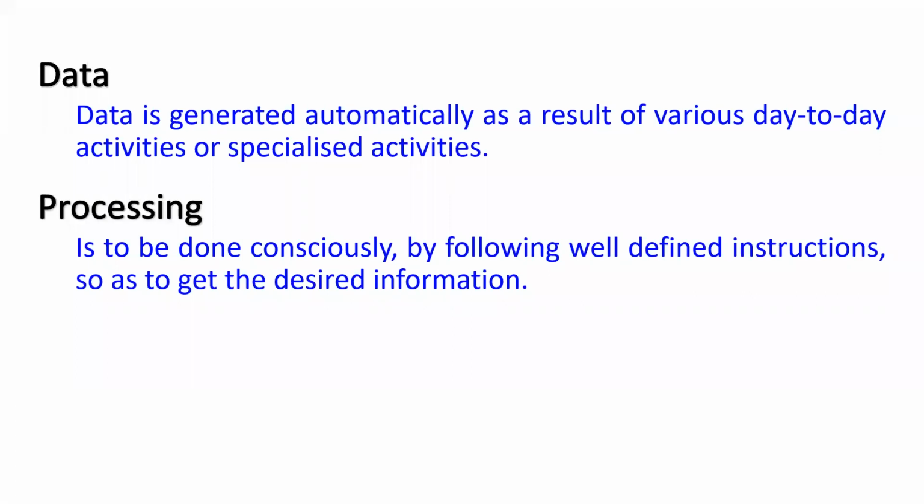For example, employees' data and their salaries data. If we combine this data, then whether we have to create salary slips or we have to create tax reports, for different kinds of reports, we have to follow different types of instructions. So for every report, there are well-defined instructions. So processing is following well-defined instructions to get the desired information from the given data.